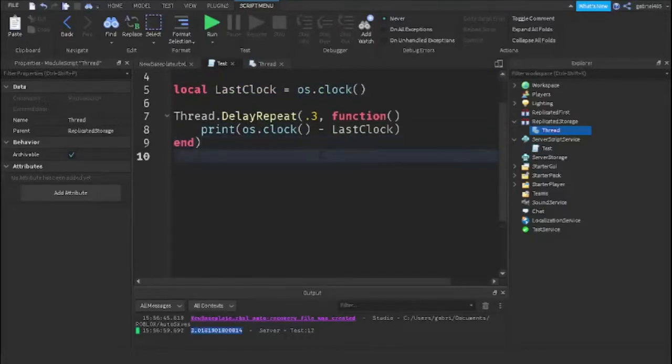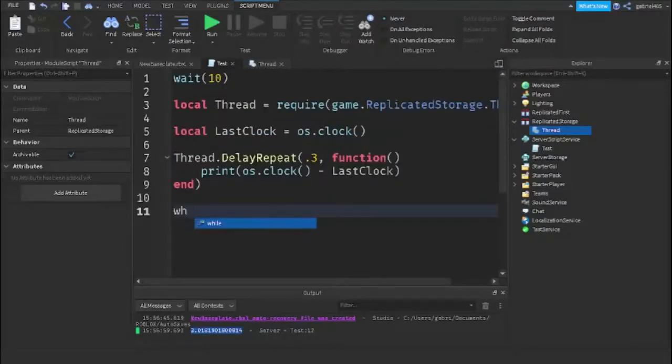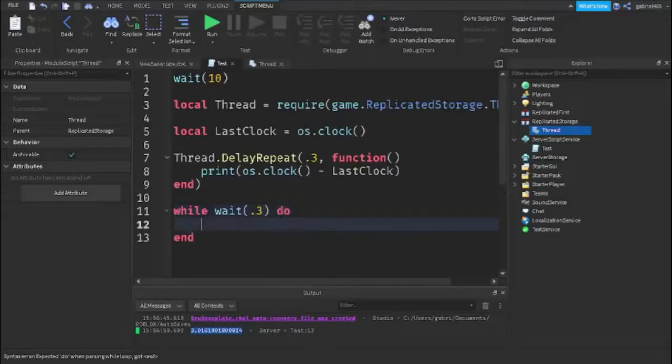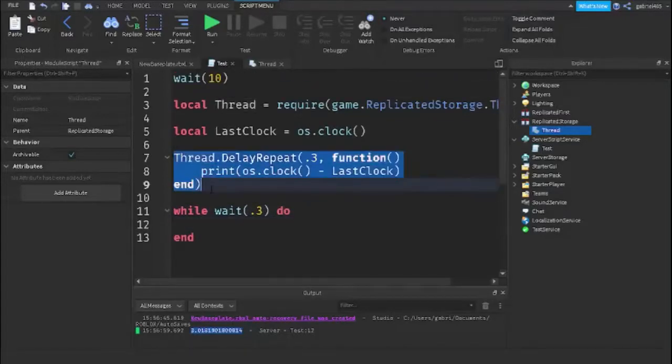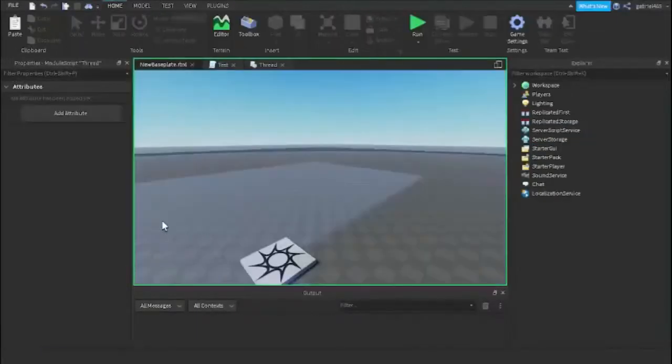So now, let's also compare it to its normal version. This basically is the same as while wait 0.3, but it's just a better version of wait. So this is the same exact thing as each other. As you can look, thread.delayRepeat is the same as while wait 0.3. It's the same exact thing, but it's just more accurate. And let's just run this.